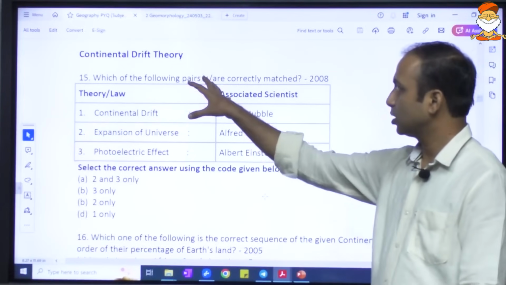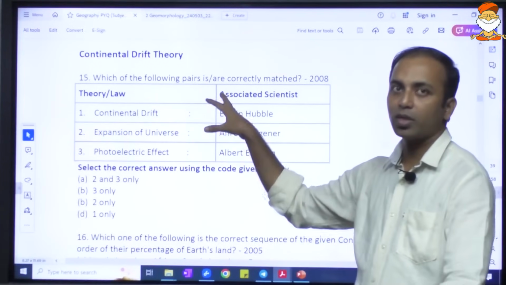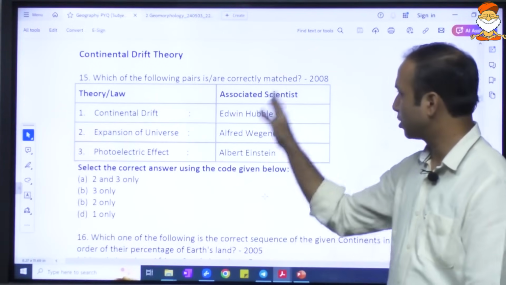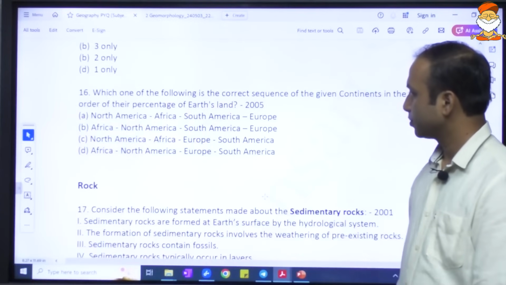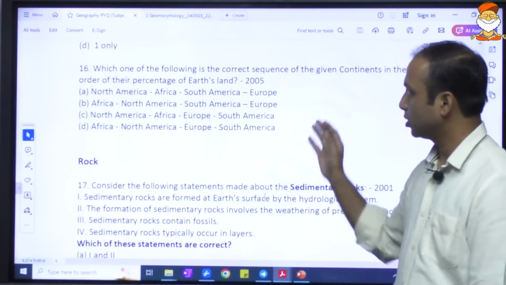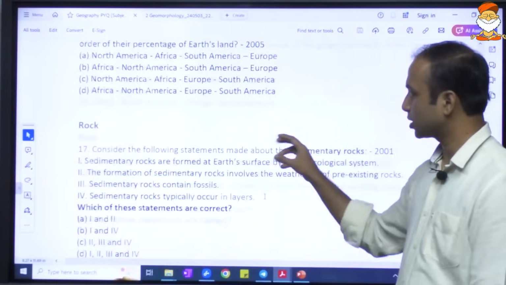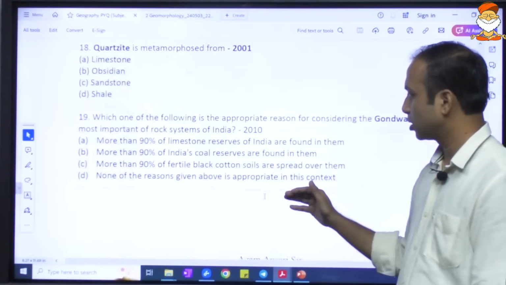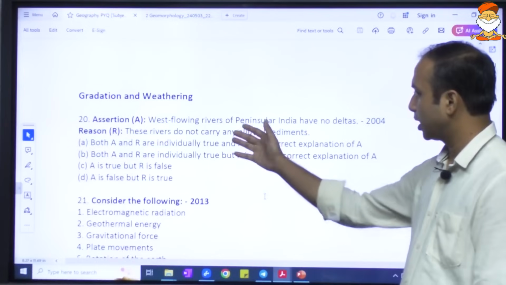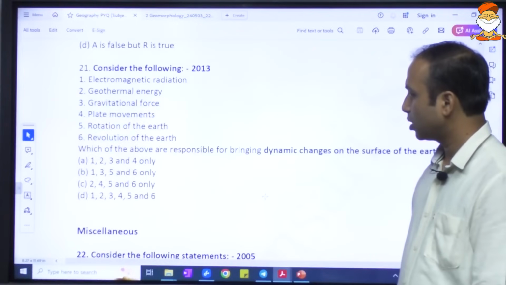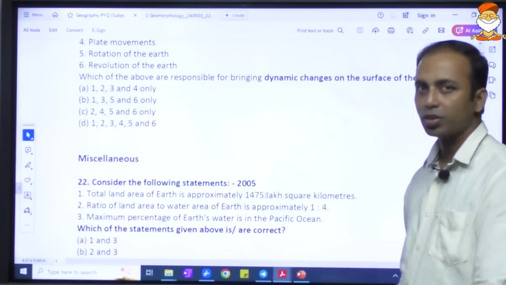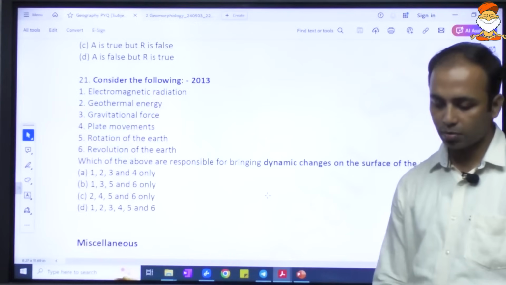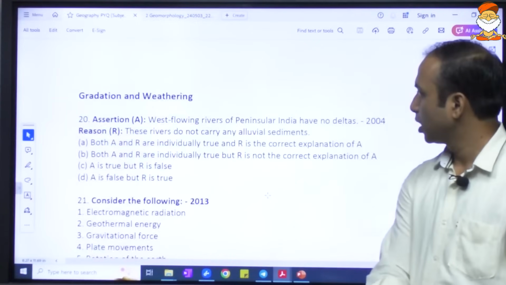As such, these questions are basically mains oriented, not much asked in prelims, but once they had asked, then to arrange the continents in descending order of their size. Rocks related, they have asked very old questions, and gradation and weathering.